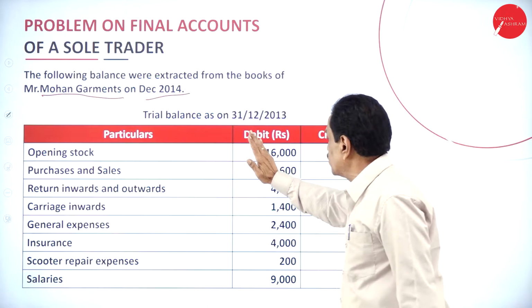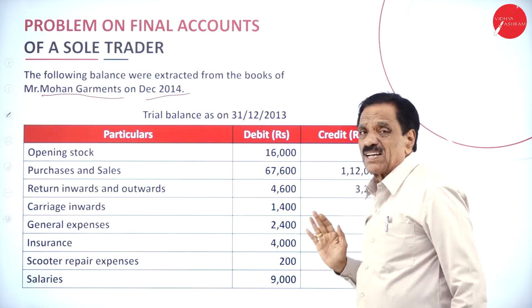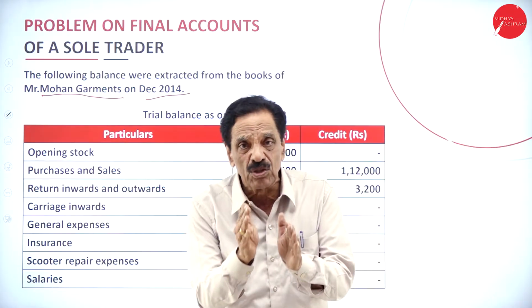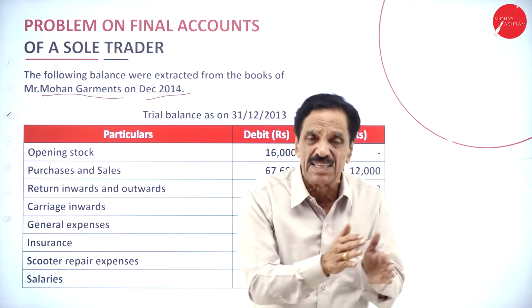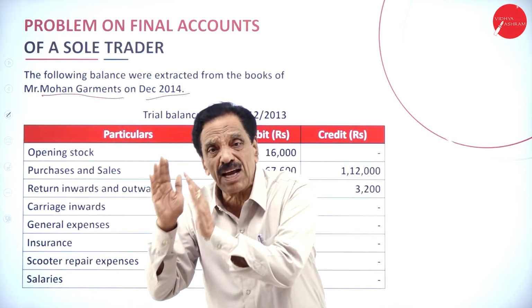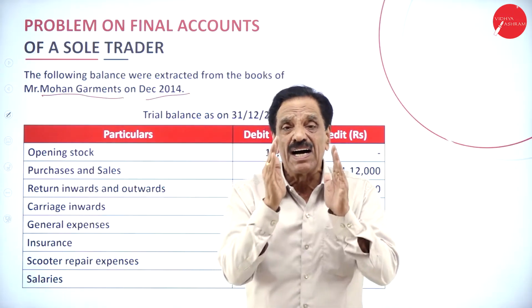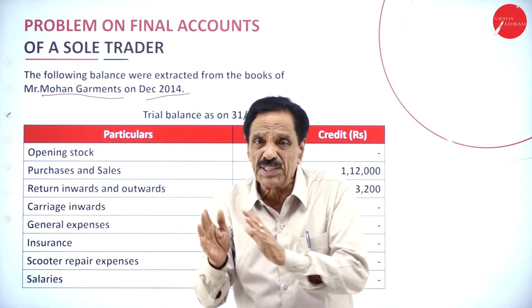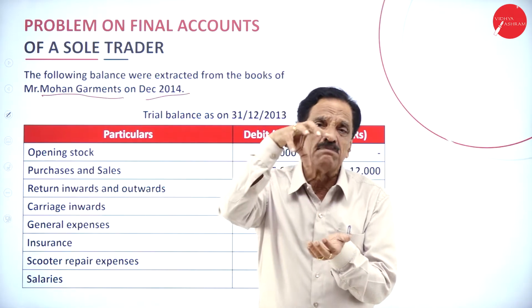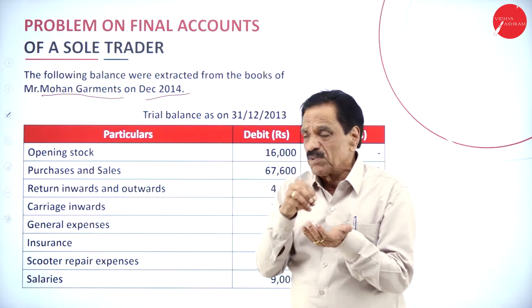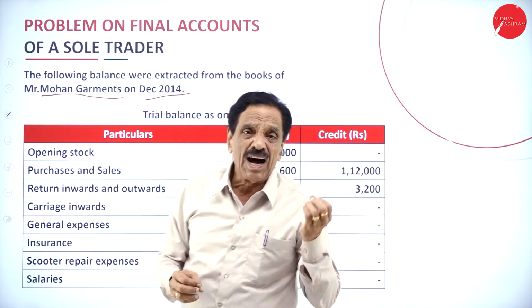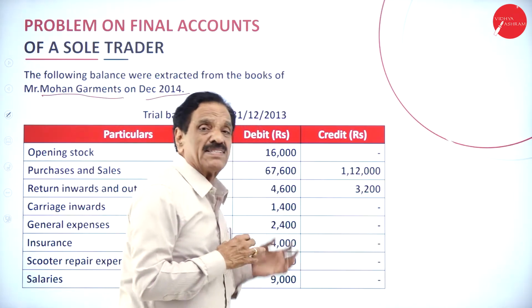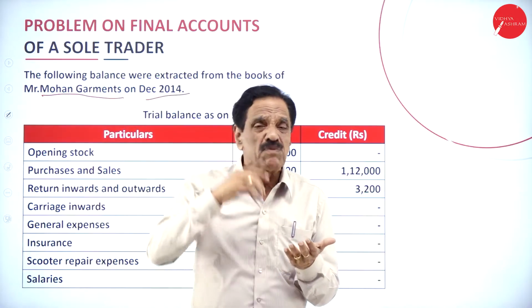Then there are two sides, one is called the debit side, one is called the credit side. What is the debit side? What is the credit side? Debit side shows assets and expenses. Credit side shows incomes and liabilities. On this basis, the trial balance has been prepared. Generally, it shows the arithmetical accuracy of the books of account. If the trial balance is correct, we can prepare final accounts.